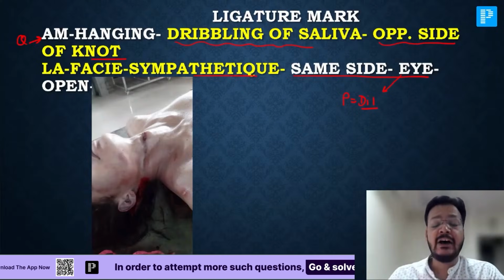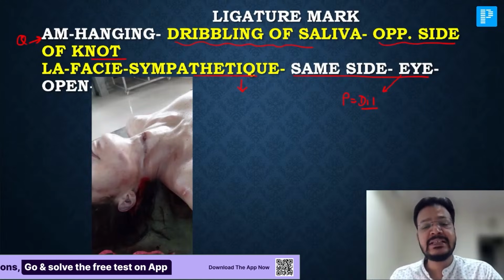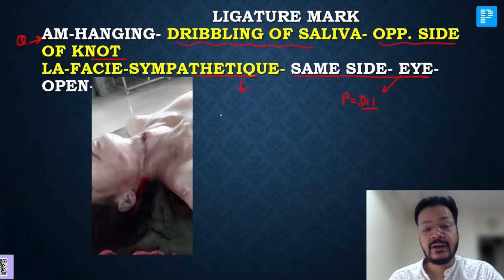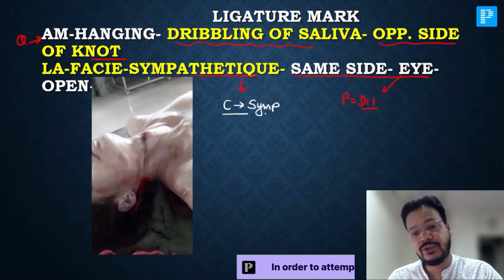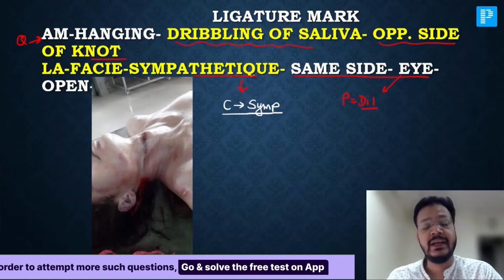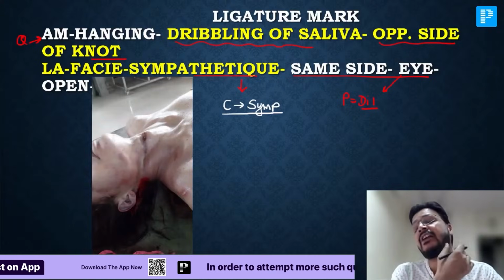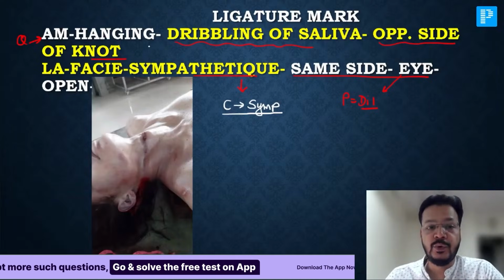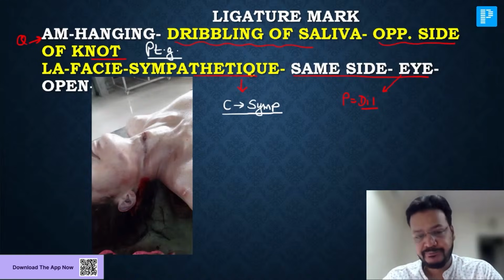Now tell me, la facies sympathetic, this question was recently asked in the INICET exam. La facies sympathetic is due to stimulation of which ganglion? That is a stimulation of cervical sympathetic ganglion. Yes, that is due to stimulation of cervical sympathetic ganglion. That was the question. Okay. Dribbling of saliva is due to compression of the opposite side of pterygopalatine ganglion. That's a submandibular gland. Okay.